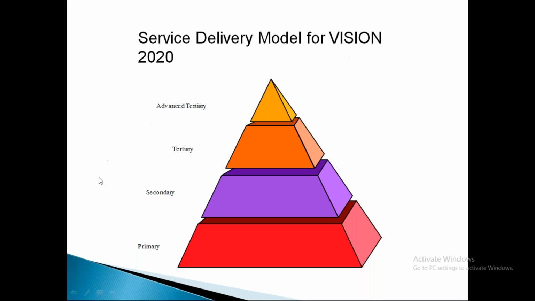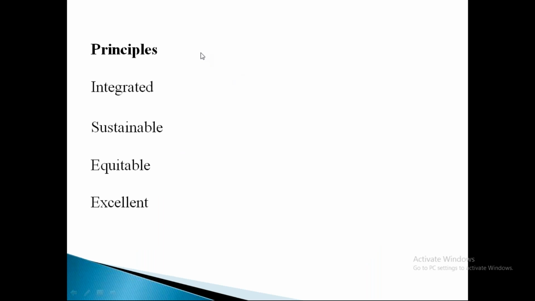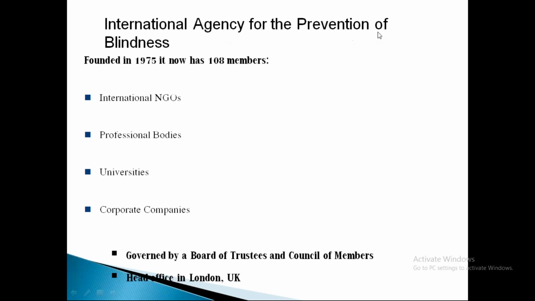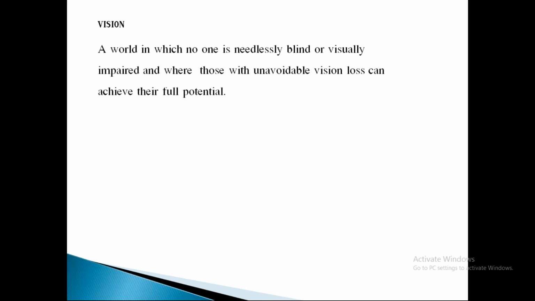So service delivery mode for Vision 2020: primary, secondary, tertiary, and advanced tertiary. What are the principles of Vision 2020? Integrated, sustainable, equitable, and excellent eye care to the community. IAPB, International Agency for Prevention of Blindness, was founded in 1975 and has about 108 members. It includes international NGOs, professional bodies, universities, and corporate companies. Head office is at London, UK, governed by the Board of Trustees and Council of Members.